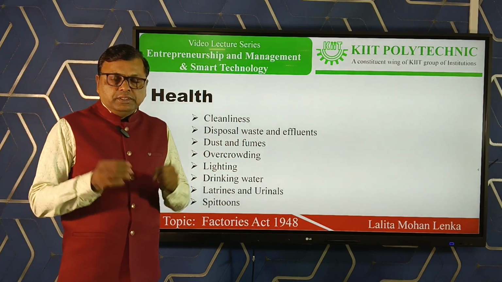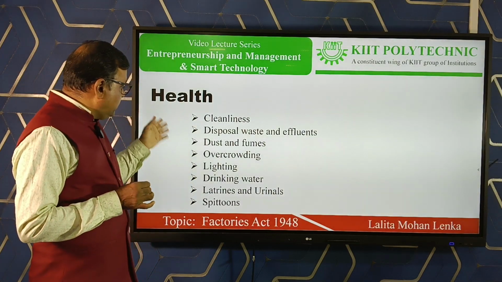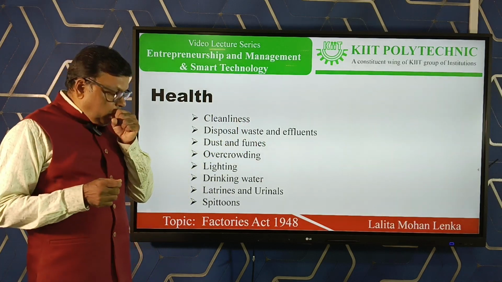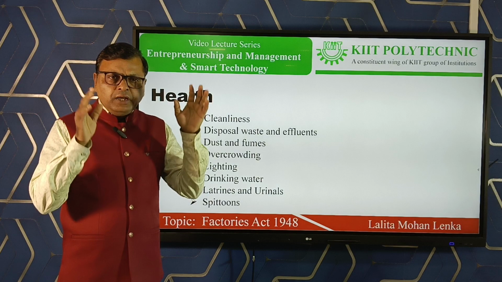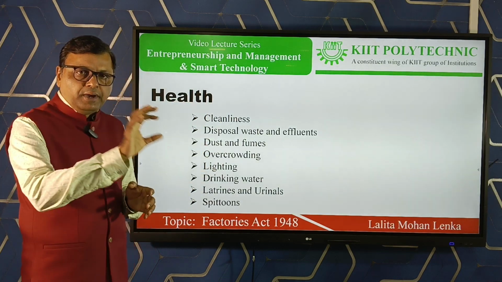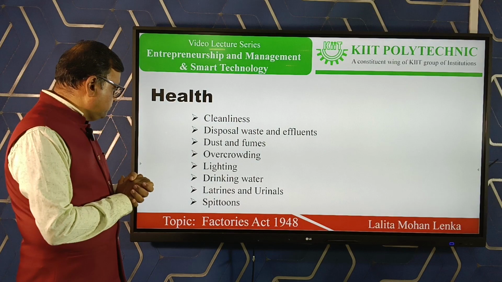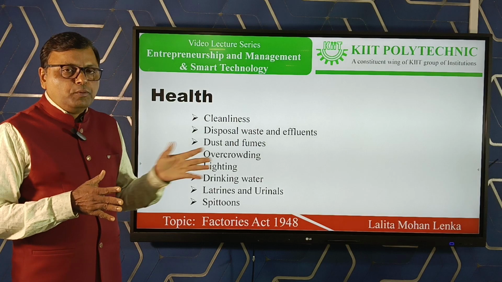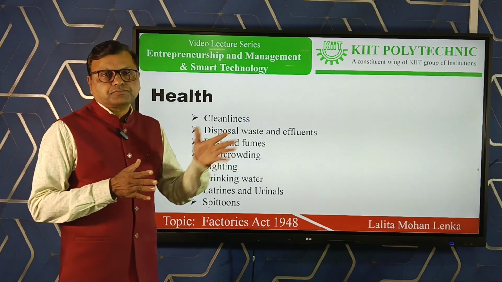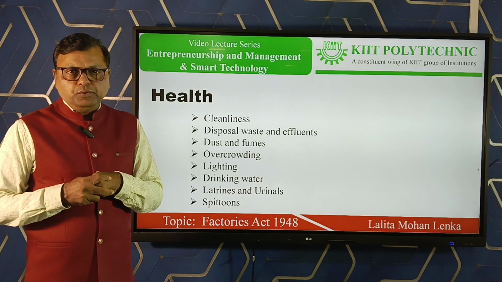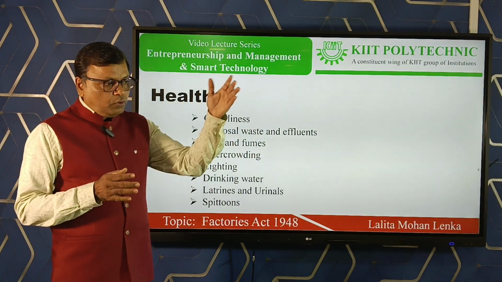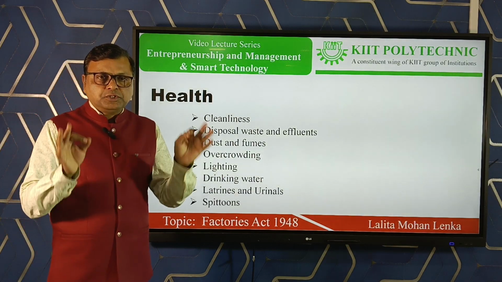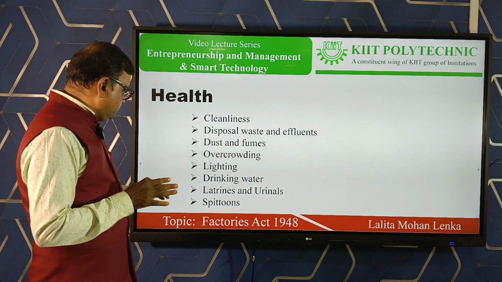Drinking water. There must be drinking water facilities in the factory. The drinking water facility must be easily accessible, and all the drinking water points must be marked as drinking water point. Latrines and urinals. There must be sufficient latrines and urinals provided in the factory. The number of latrines and urinals has been prescribed by the government, and all of them must be kept clean and hygienic and properly ventilated.